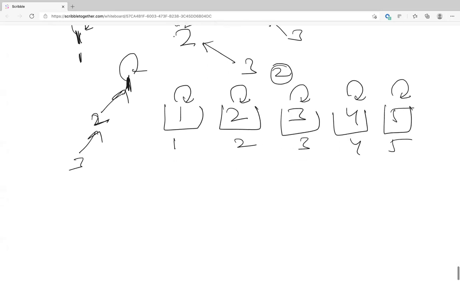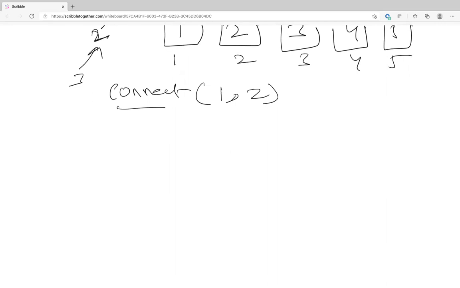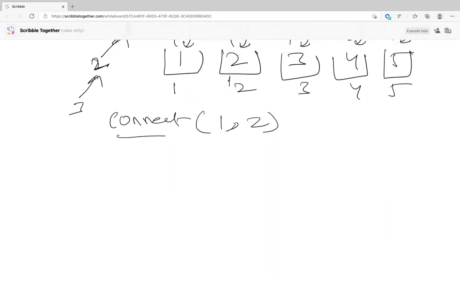Fine. Okay. Now let's say I did a connect of 1 and 2. What will I do here? I take the tree which has 2 and the tree which has 1, find the root of that tree, and point the root of that tree to the other tree.